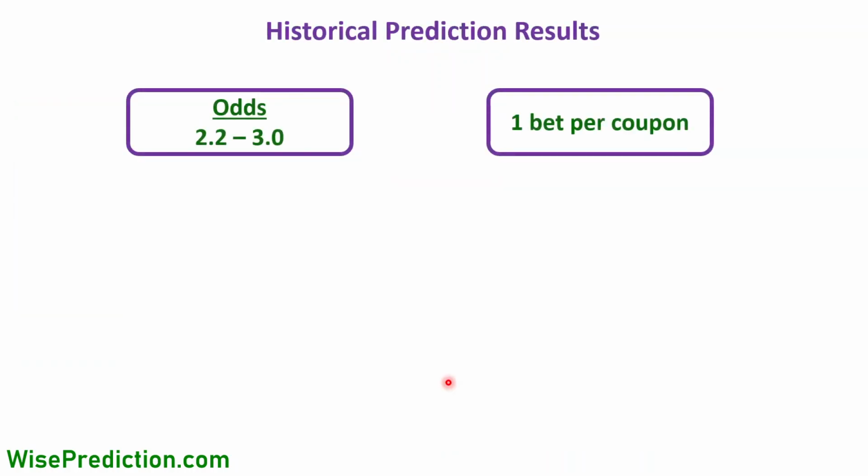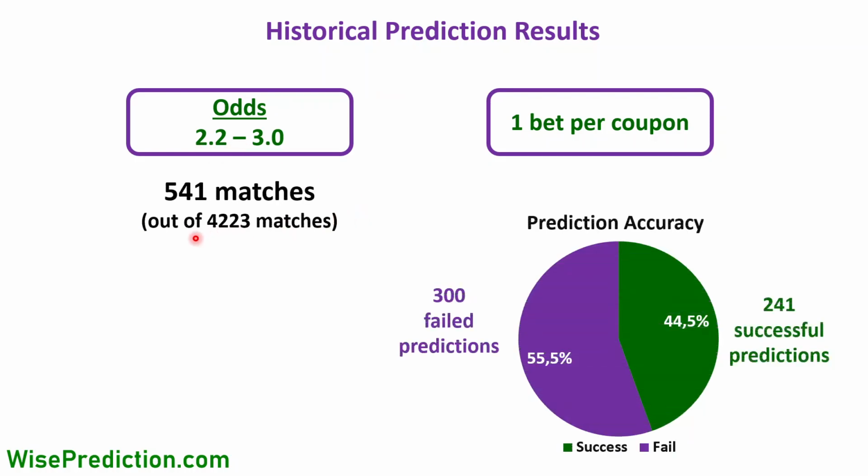So if we look at our historical prediction results for especially matching this criteria, we might have over or under betting predictions, but it's not necessarily the case that the odd for our prediction is always between 2.2 and 3. So in total, we have had 4,223 predictions so far in the season since 21st of August. And in 541 of them, the odd for our prediction happened to be between 2.2 and 3.